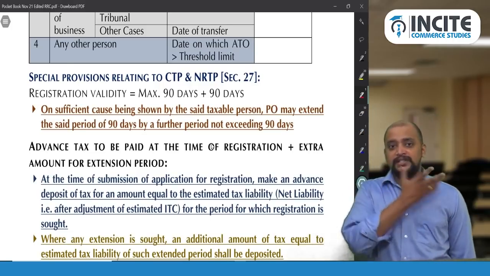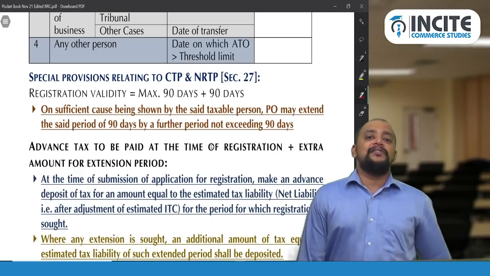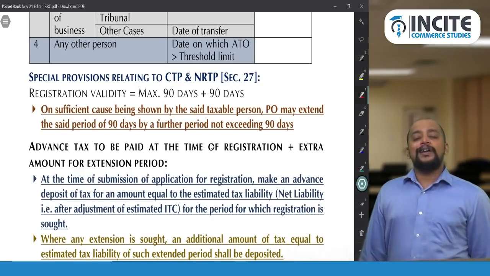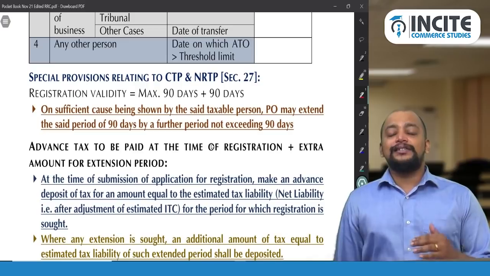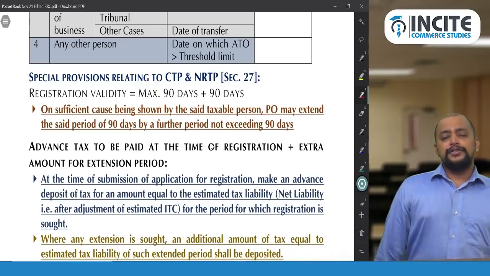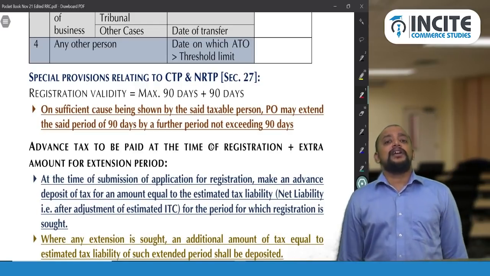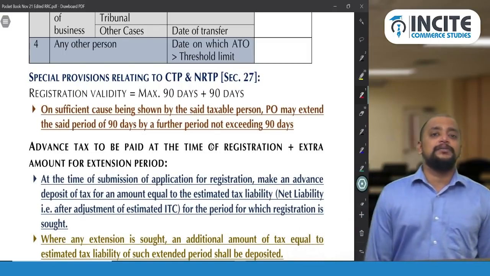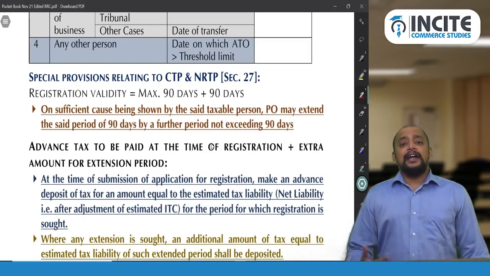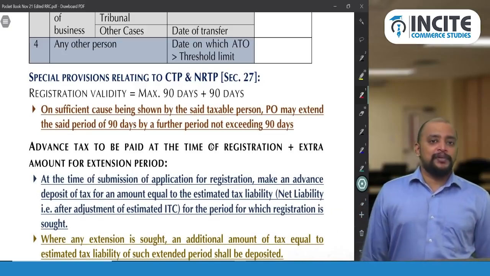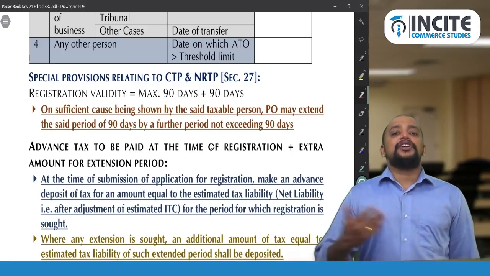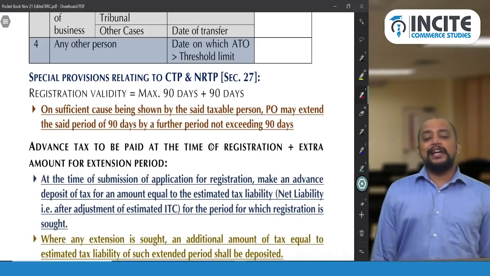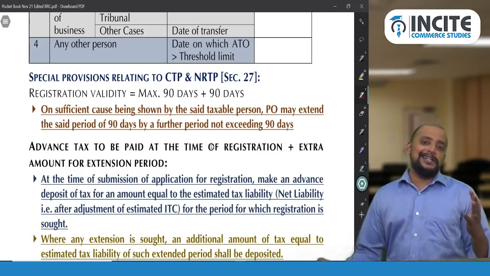So temporary registration. What is the period for which they will be granted registration? Number of days for which they have made application, or 90 days, whichever is earlier. Okay. So which means if they have requested for 120 days, only 90 days will be granted. If they request for 50 days, only 50 days. So maximum up to 90 days, and say they want to extend for a further period. Again, they need to make an extension application for a further period of 90 days, but not more than that. Which means at any given point of time, beyond 180 days, they cannot stay.